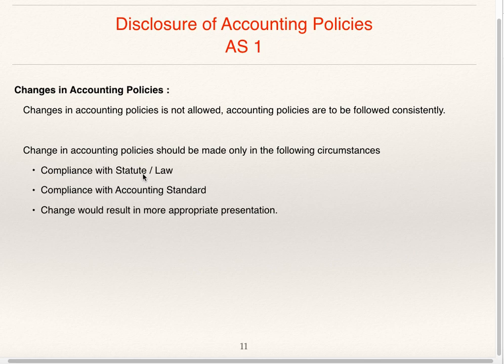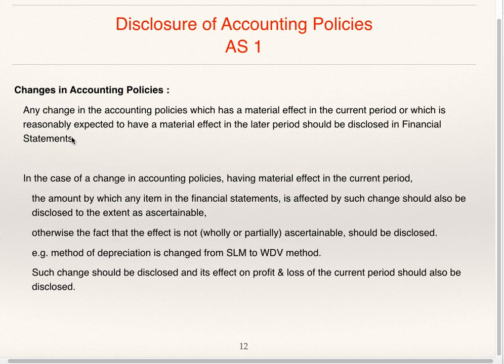First is for compliance with law, second is compliance with accounting standard, and third is change would result in more appropriate presentation, that is more appropriate presentation of financial statements. Any change in accounting policy which has a material effect in the current period or which is reasonably expected to have a material effect in the latter period should be disclosed in financial statements.